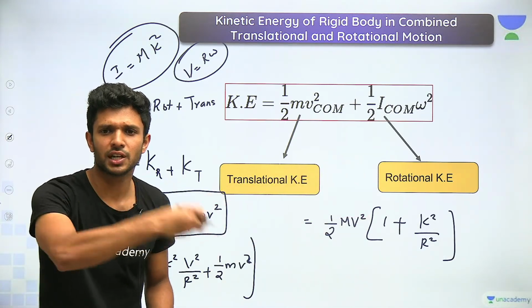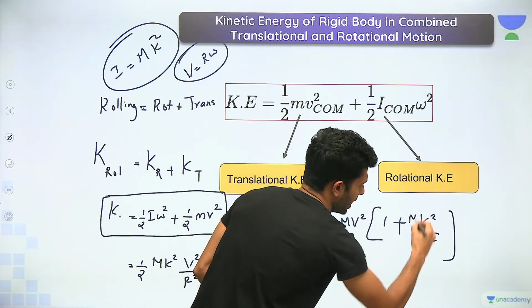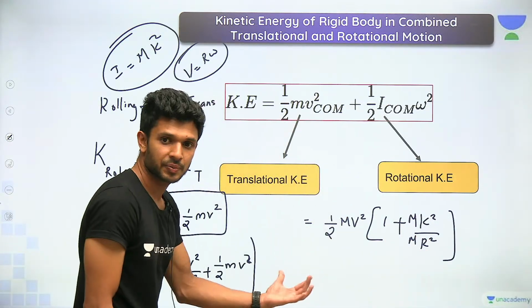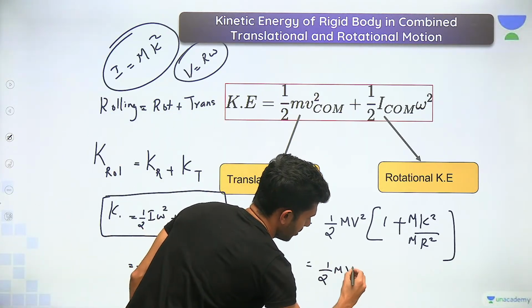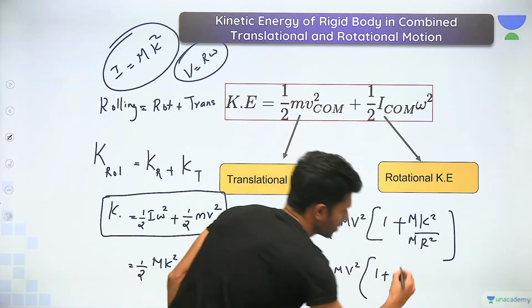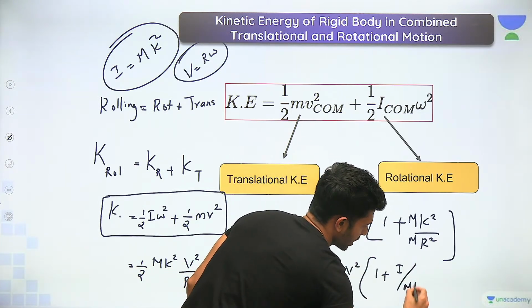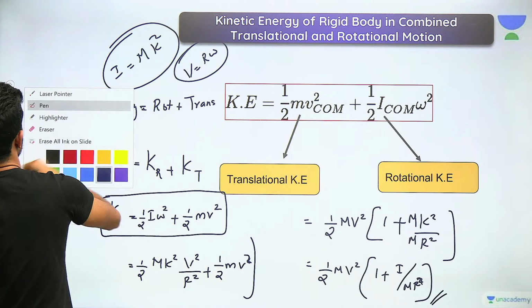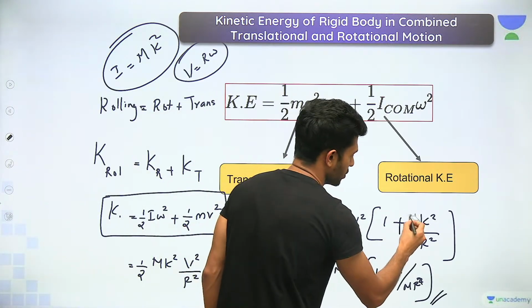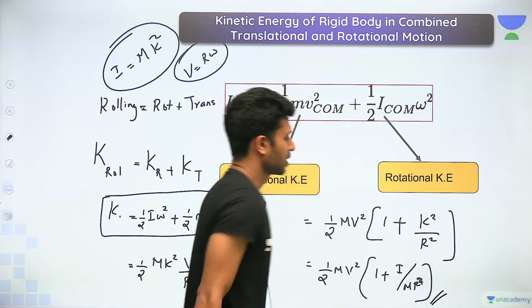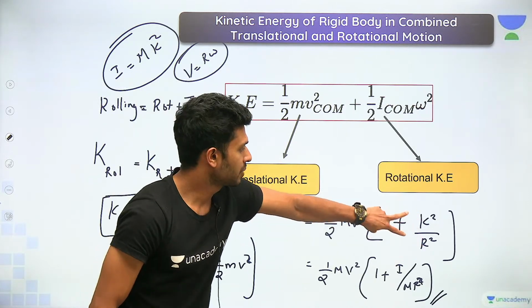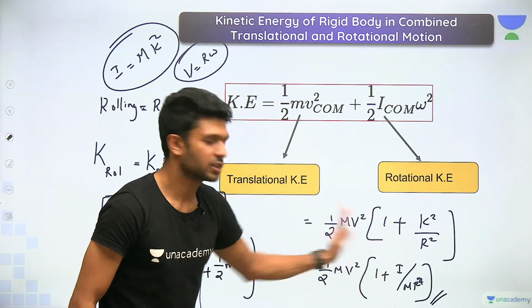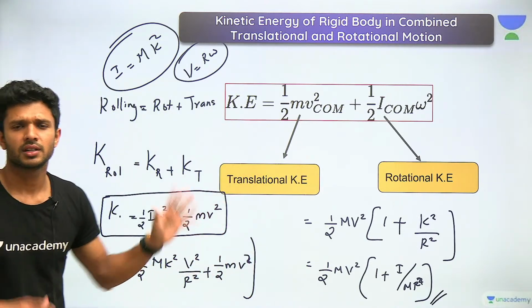You will see a slight modification of the same equation by multiplying m on numerator and m on denominator. So the other form of the equation is half m v square into 1 plus m k square, that is I, divided by m r square. Whichever is comfortable for you, read that. Either half m v square into 1 plus k square by r square, or multiplying numerator and denominator with m, you will get this formula. Copy it down, 10 seconds.